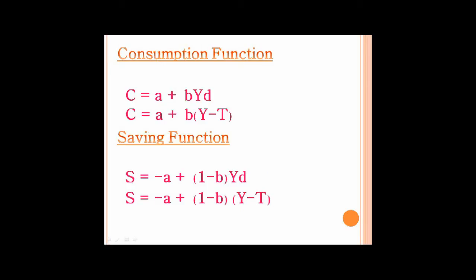The next one is the consumption function. Consumption function shows the relationship between consumption and income. In this formula, C equals A plus B YD. A means the autonomous consumption, the lowest consumption: even though you have zero income, you have to consume. And B is the slope of the consumption function, represented by the change in C divided by the change in Y. In this case, YD is the income minus tax. While the saving function shows the relationship between consumption and saving, which is the inverse of the consumption function.